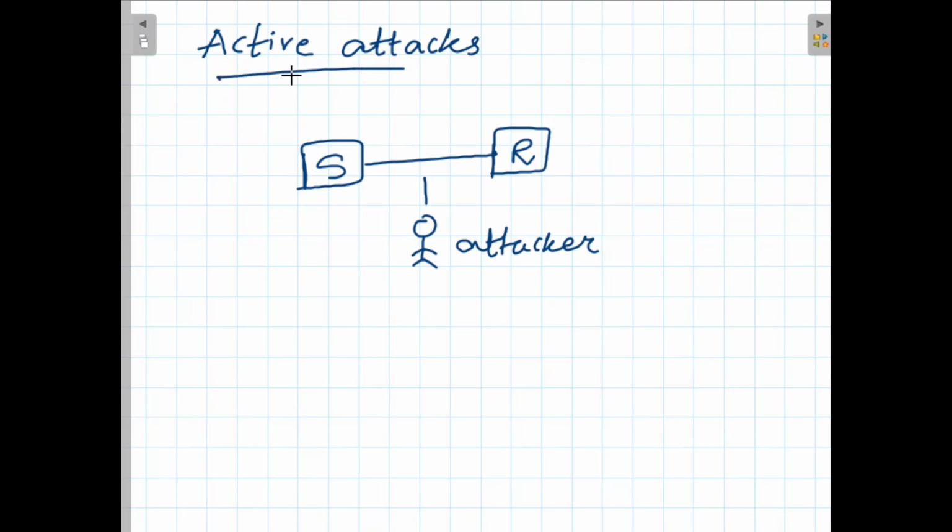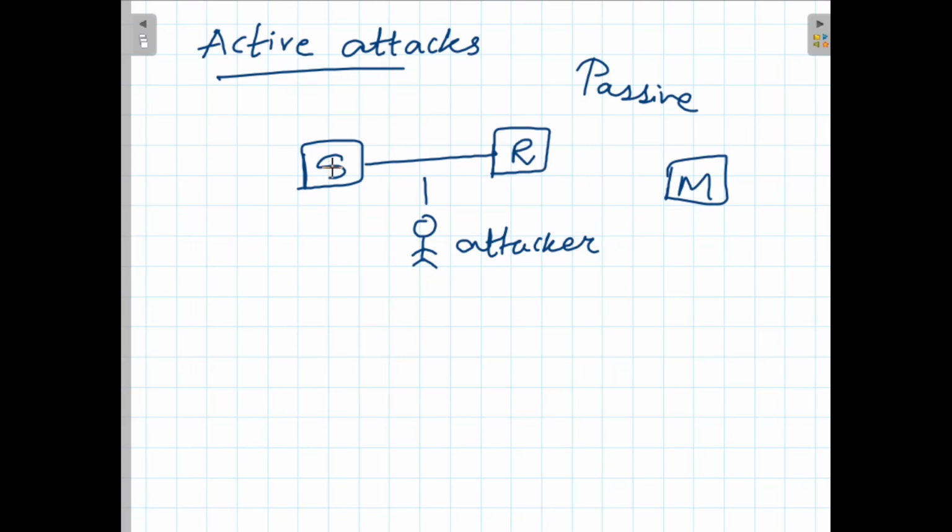In today's lecture we are going to study about active attacks. What is an active attack? In our previous lecture we studied the passive attacks and how they are carried out. An active attack is an attack in which the attacker modifies the content of messages. Whatever messages are there, the attacker modifies them. The content of the original message is modified.